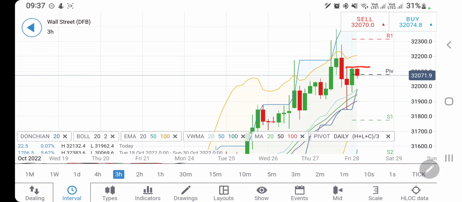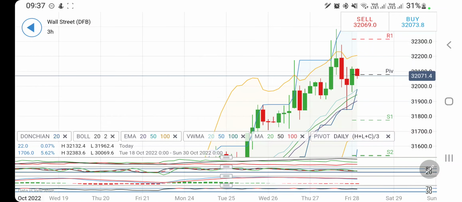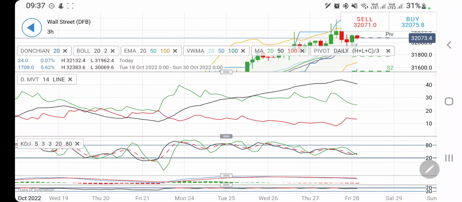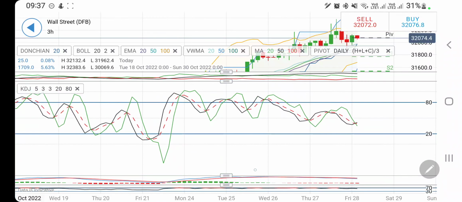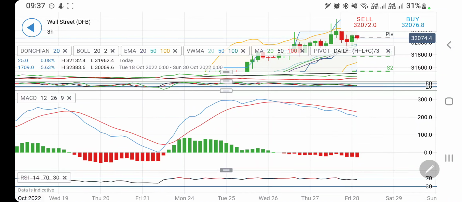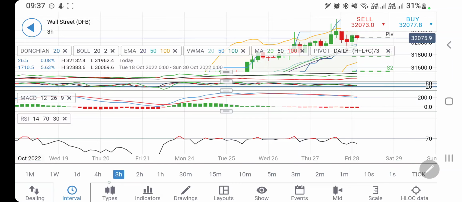But at the same time, remember this fact, till the time it trades above 32,000, we cannot confirm bearish at least. Yes, beyond 32,150, certainly we can expect a little more bullishness. So yes, buy at 32,150, sell at 32,000. These are the only levels left today. Directional movement bullish. Stochastic looking upwards. MACD divergent and bearish here. It is increasing in size, indicating increasing bearishness. Let's see if it does.